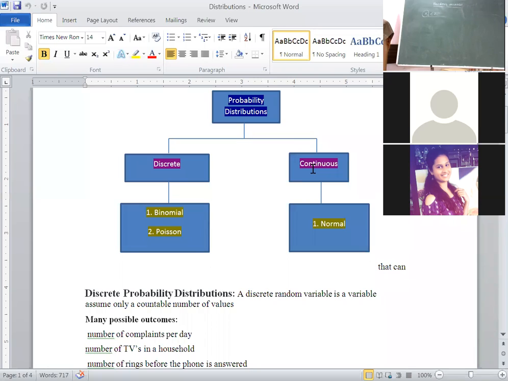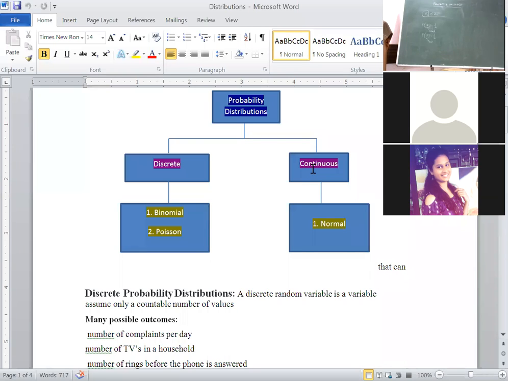For example, tossing of a coin. Probability of getting head, you say, is half. That means the probability of getting head you represent with a random variable: probability of X is equal to half. Here, X represents head. Probability of Y is also half, where Y represents getting a tail. Again, what is a random variable? Before going to discrete and continuous, we should know the random variable concept before going to distributions.